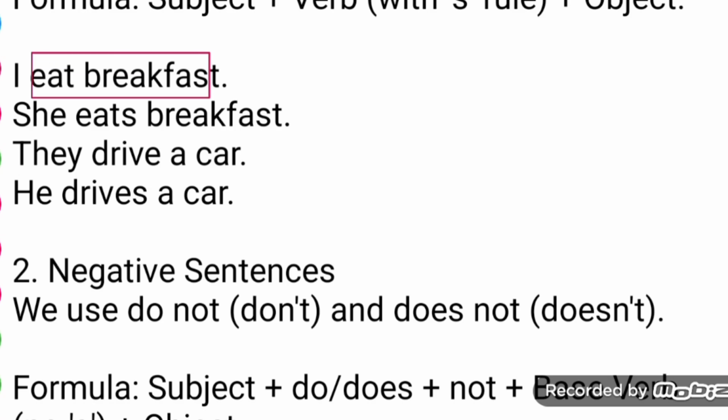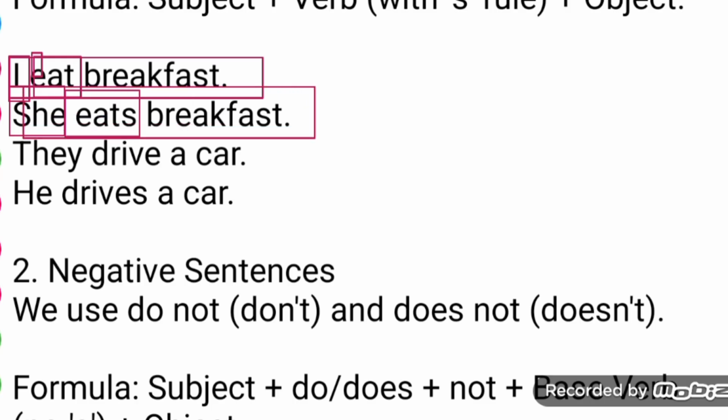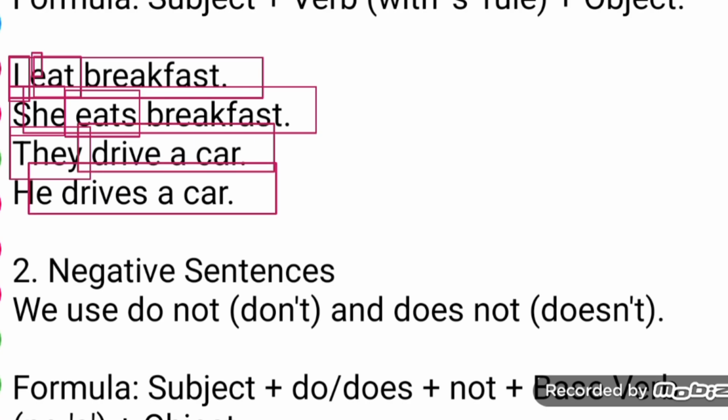You can see I eat breakfast. Here I use only I, that's why I didn't add s or es. She eats breakfast. Here is she, the third person. I use the subject she, he, it, or Rohima, Korima, or any names, so I have to use the verb with s. They drive a car. He drives a car. So I already taught you why you use them. This is very important.